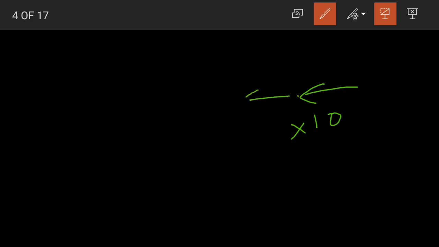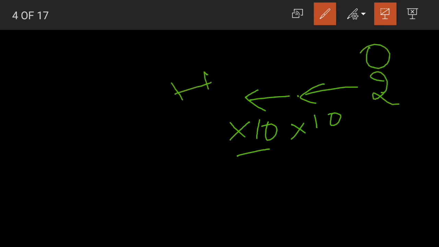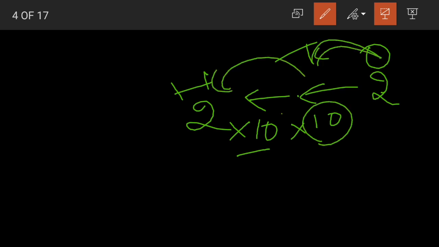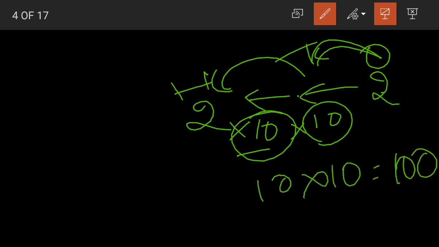Again, from this place, it moved to one more place. One step forward, again it increases by 10 times. So when the number moves from ones place to hundreds place, after 1 we have tens. So from 1 to 10, 10 times, then again 10 to 100, 10 times. 10 tens are how much, children? 10 tens are 100. So when a number moved from ones to hundreds place, its place value increased by 100 times.